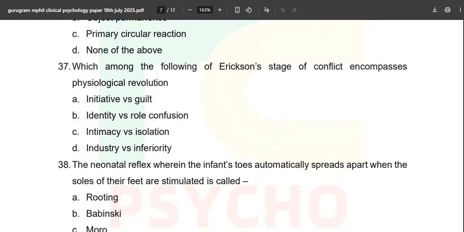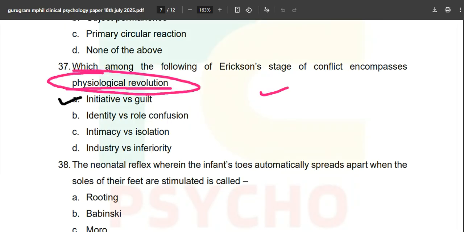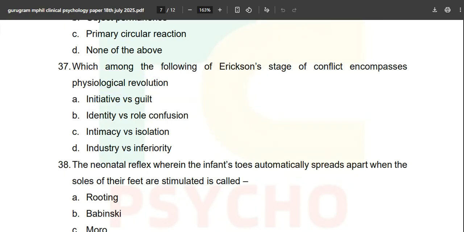See, every paper, Erikson's stage of conflict encompasses physiological revolution, which among the following. Every paper is having this question rooted in that. And what they are simply asking is your adolescence. Physiological revolution happens majorly when you're not a child, you're an adolescent. Initiative versus guilt, option number B is the correct answer over here.